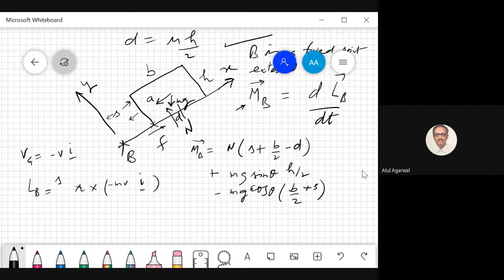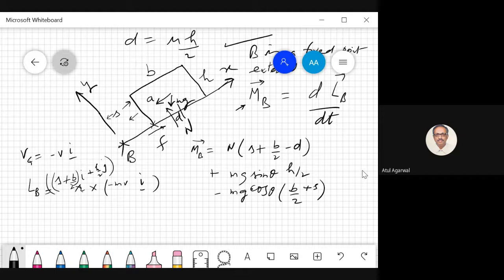This distance s plus this distance b by 2 i plus h by 2 j. So this is my r.